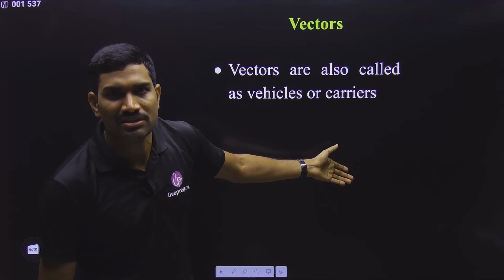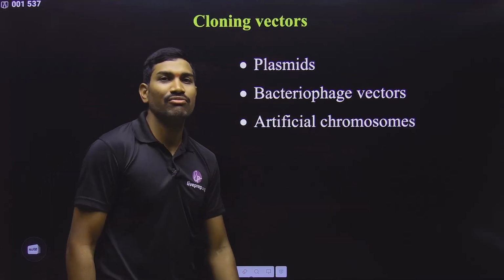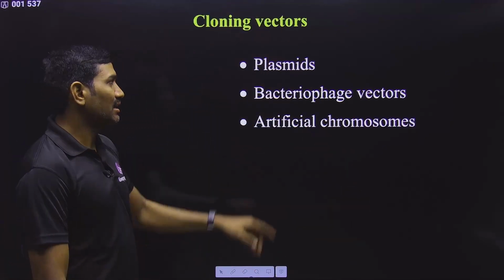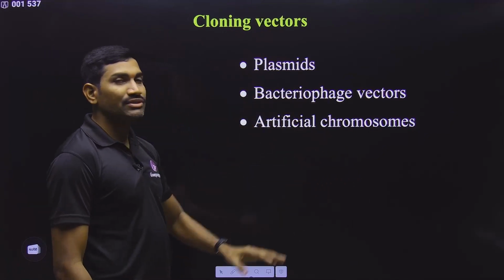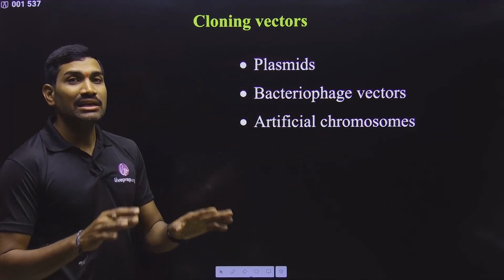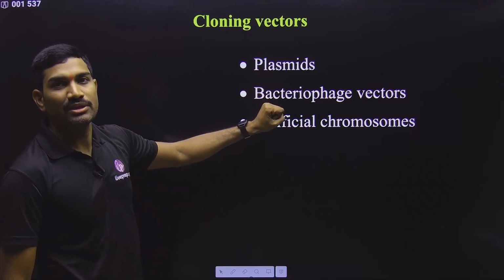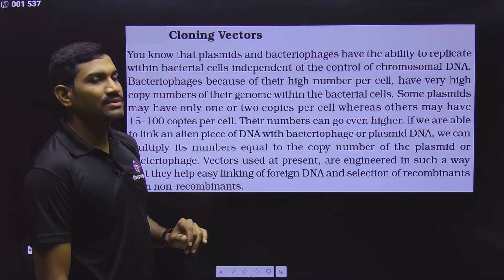This is what their function is. And now there are different types of vectors mentioned in the NCERT. Plasmids they have mentioned, bacteriophage vectors they have mentioned, artificial chromosomes also they have mentioned in different chapters. I am combining all this information. First we will focus on the plasmids.